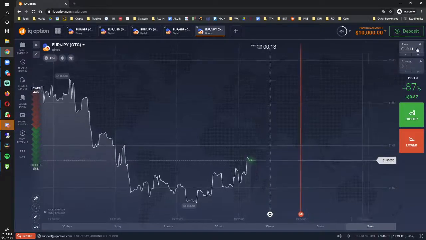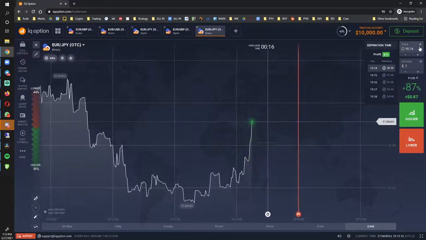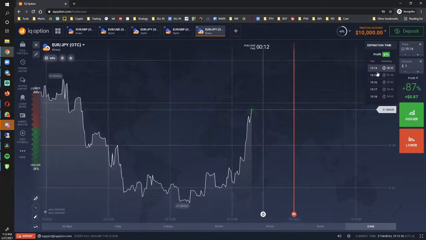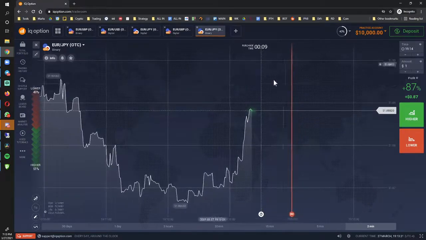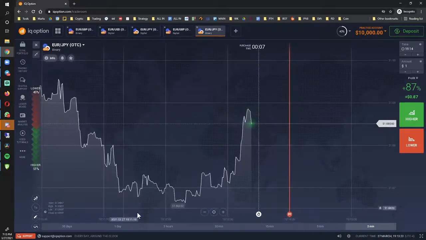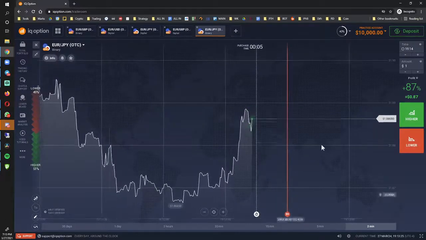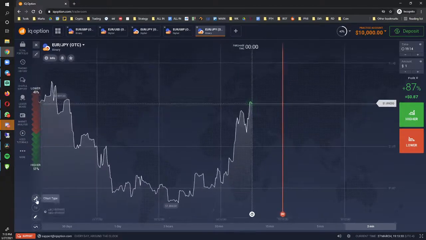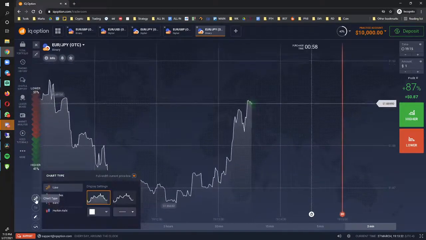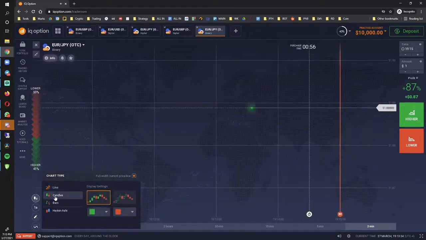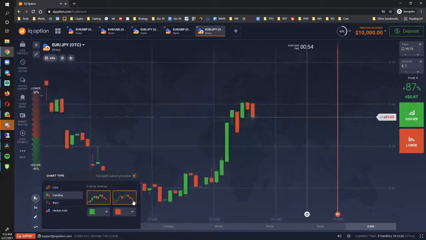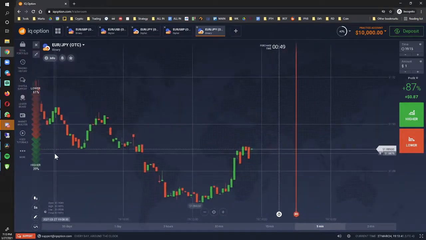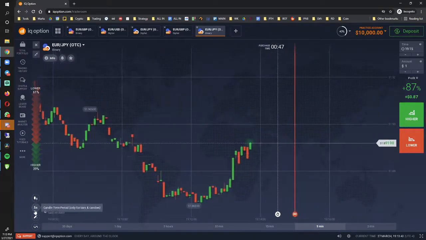Let's open one that's in the binary, and I'll show you the difference. If I click here, now I have the expiration time per minute. If you're using our signals, it's a 5-minute expiration time. If you're just trading and want to do 1 minute, you can also switch there. But let's change a few things before we actually begin trading. On the left hand side, right here at the bottom, for chart type you're going to switch that to candle. Here's where you would change the colors and what have you, but we'll just leave it at that.